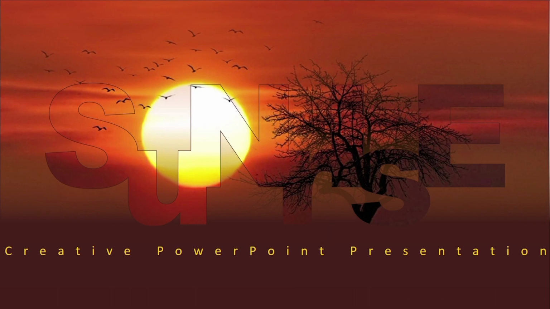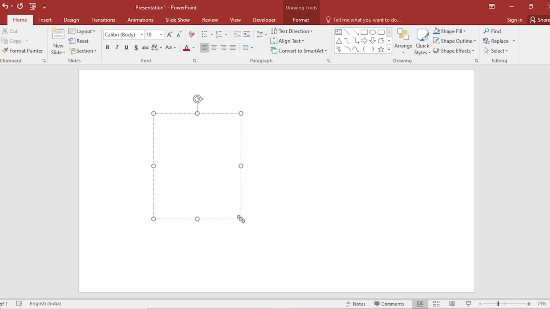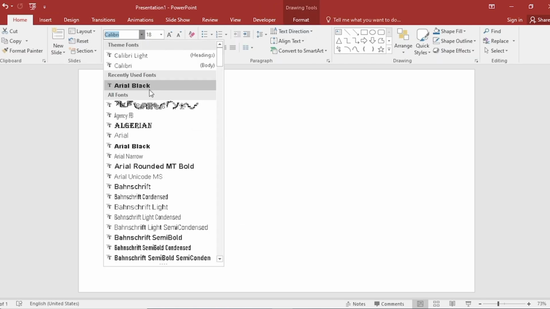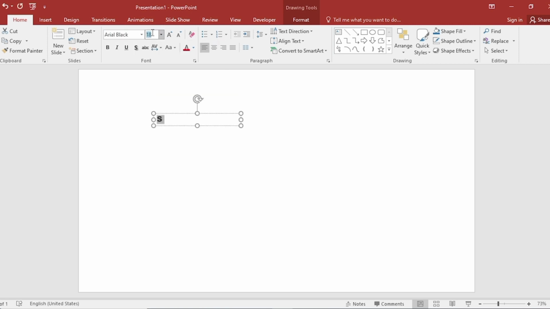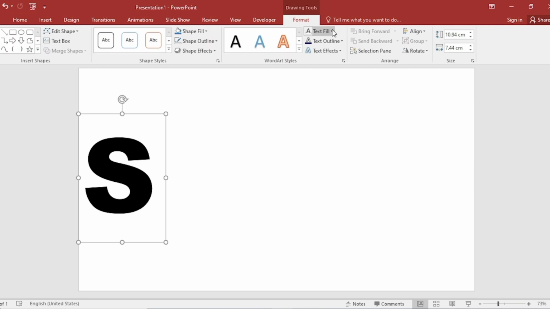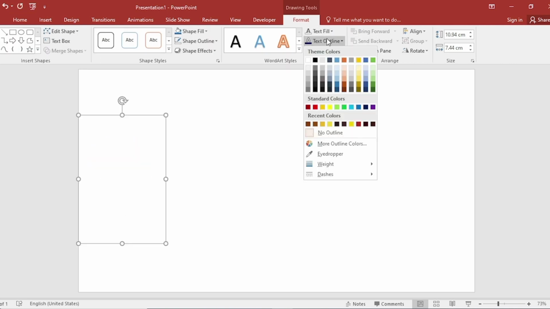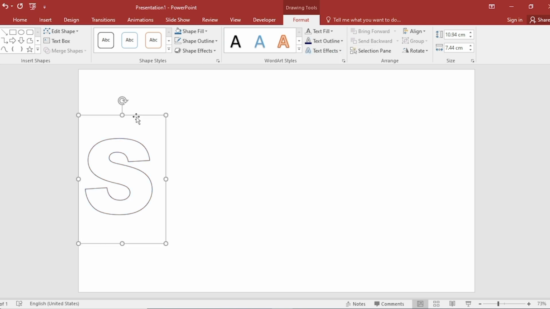Then let's start the video. Go to Insert, select Text box, write S here, pick a new font for your text, make your text a bit bigger, go to Format, select No Fill from Text Fill, click on Shape Outline, select Color, press Ctrl Shift